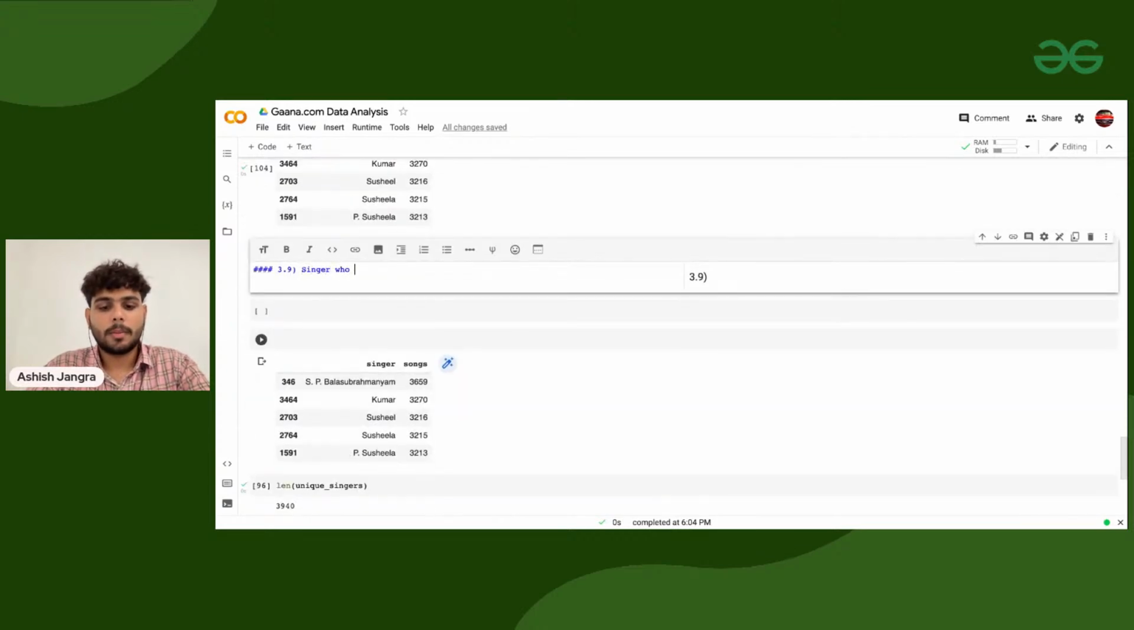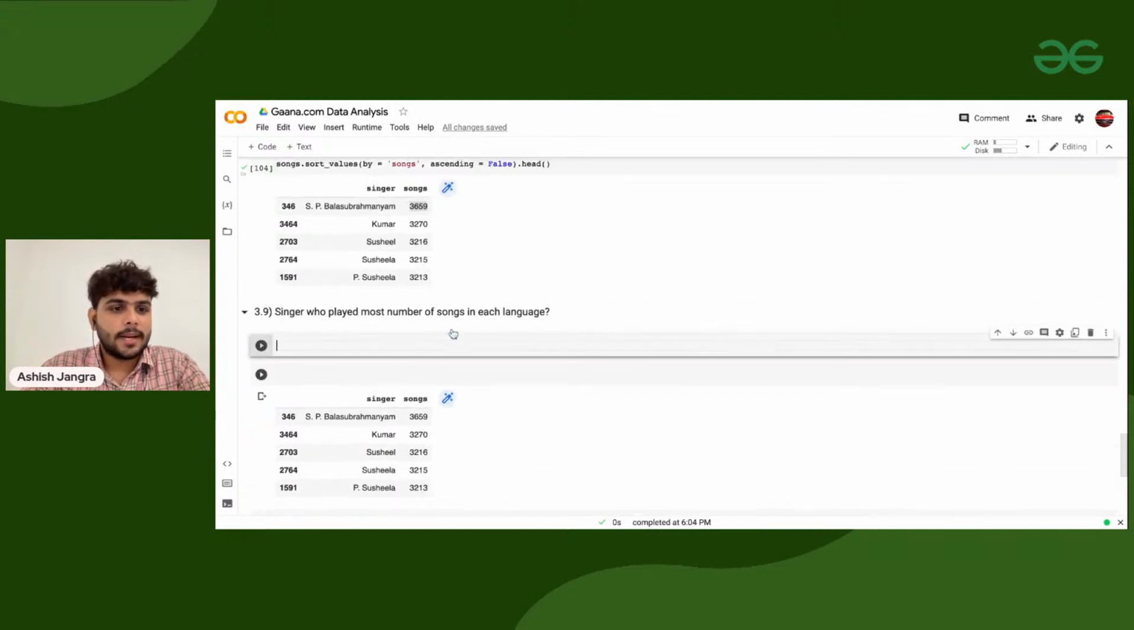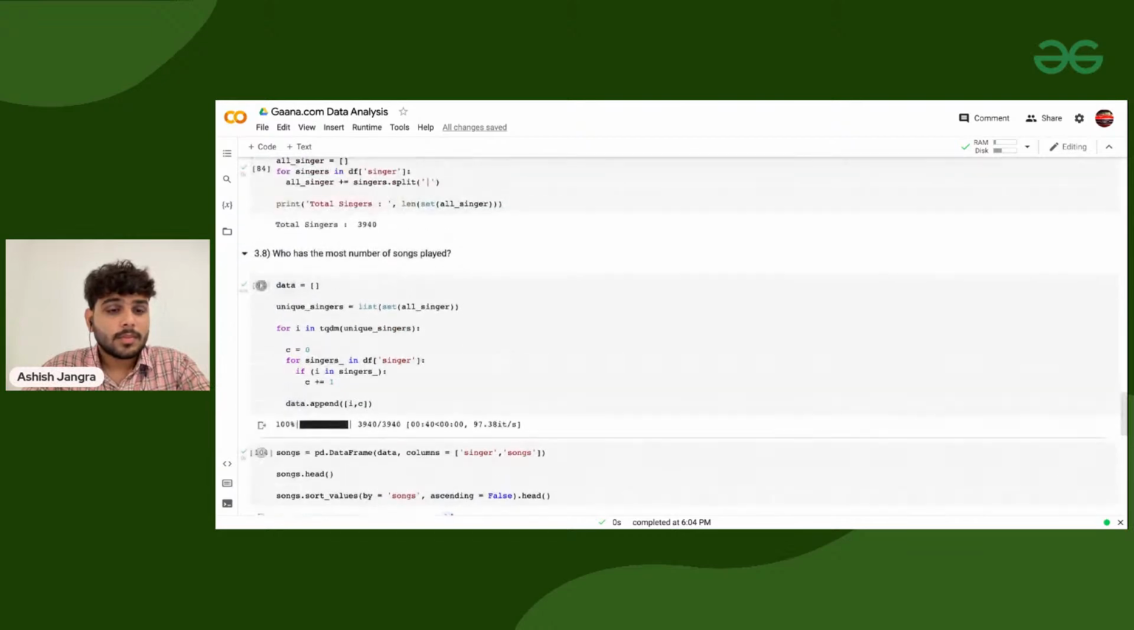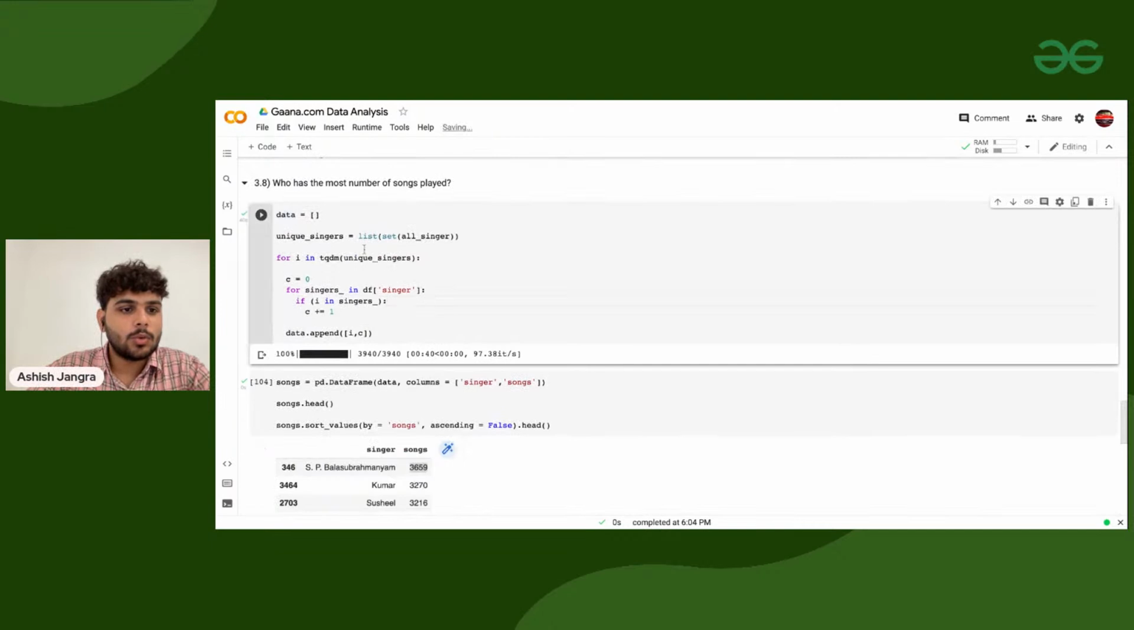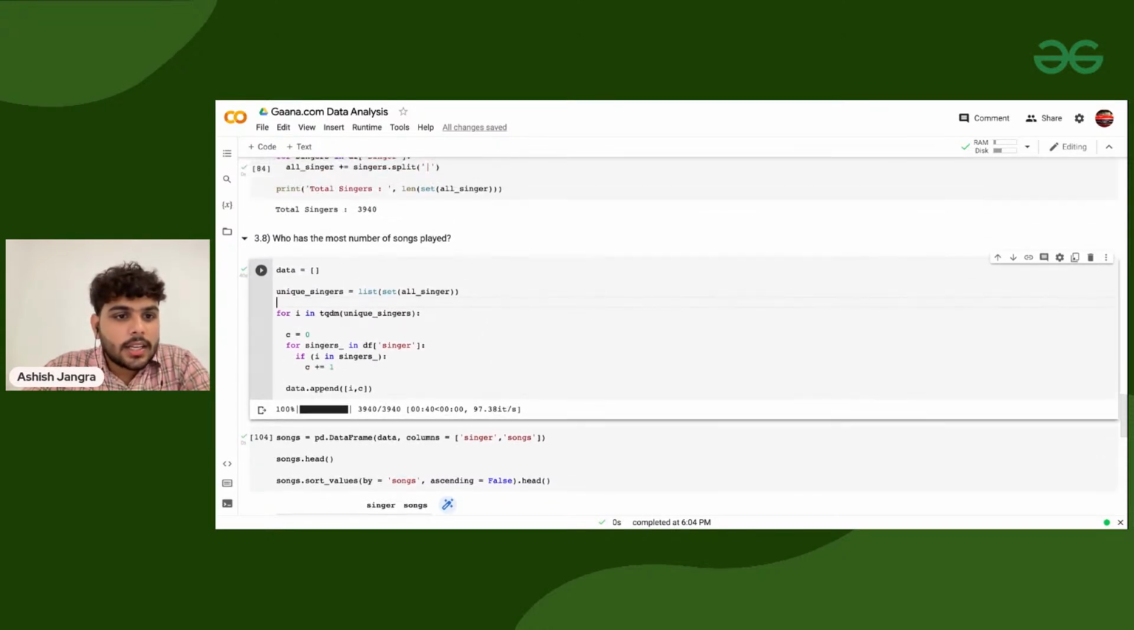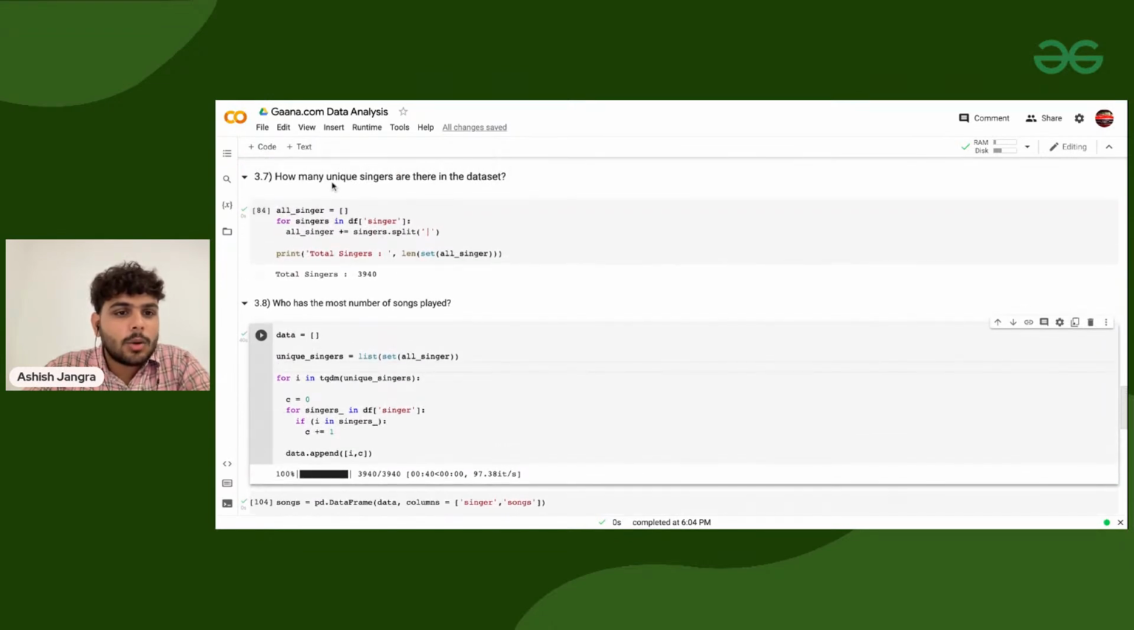Singer who played the most number of songs in each language. For that purpose, we first need to take a specific data frame, and for that data frame I need to find the number of unique singers, and then for those unique singers find what they have played. Let's start with how many unique singers there are.